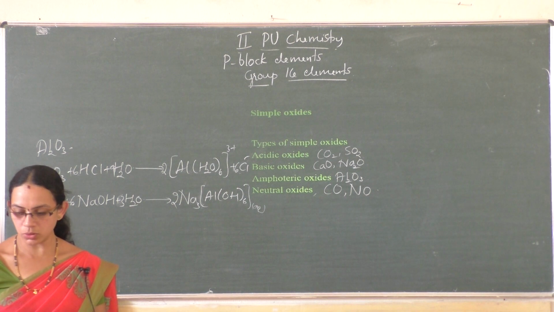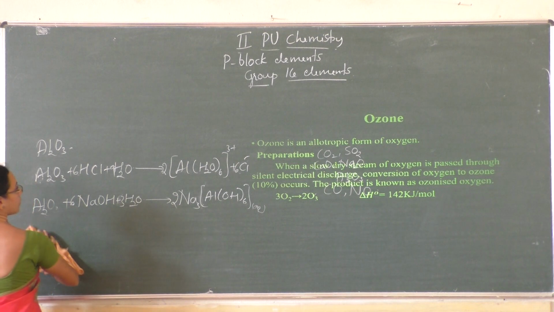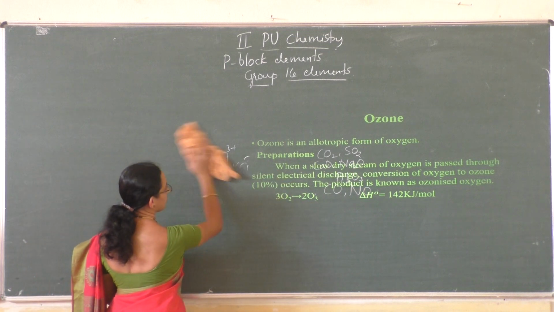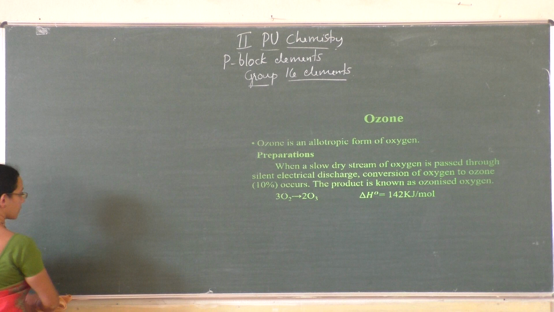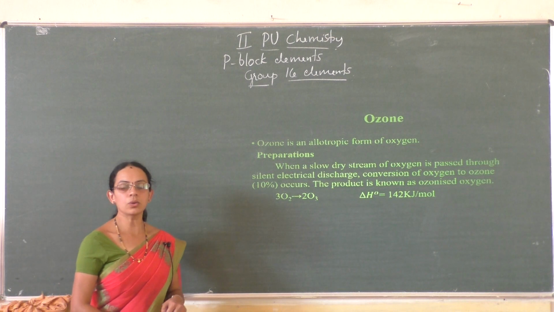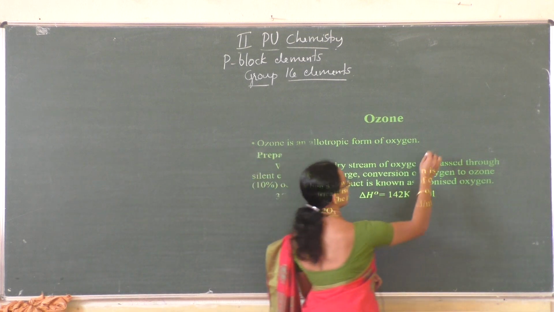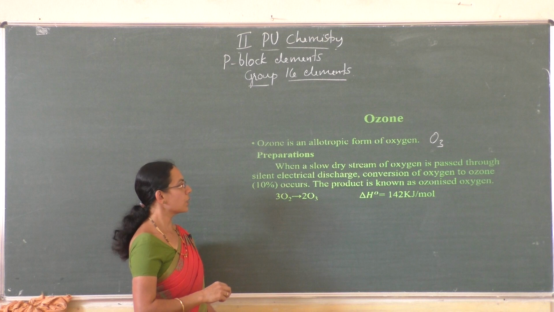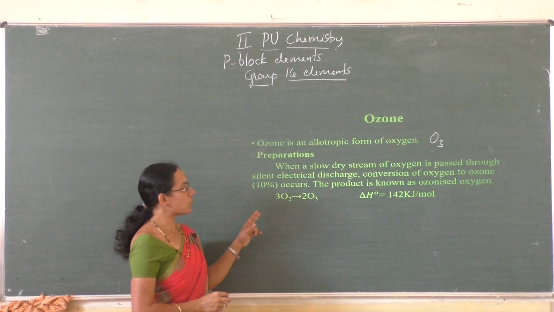Okay, next move on to ozone. Ozone is an allotropic form of oxygen. Its formula is O3. Ozone is an allotropic form of oxygen, and to prepare ozone, when a slow dry stream